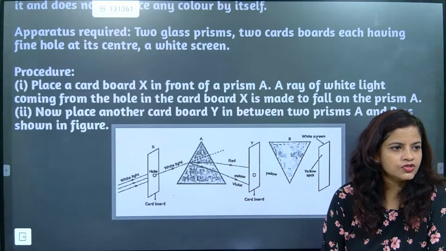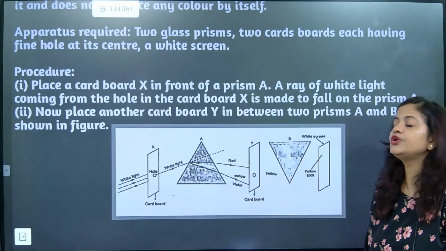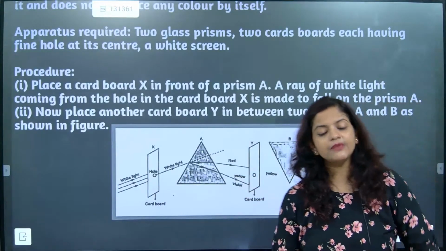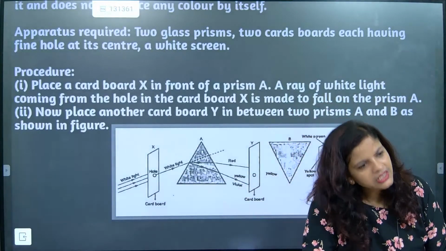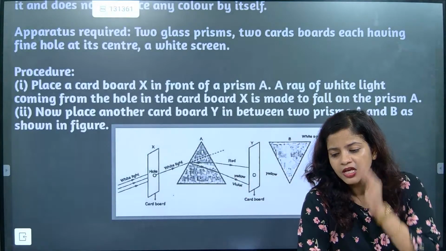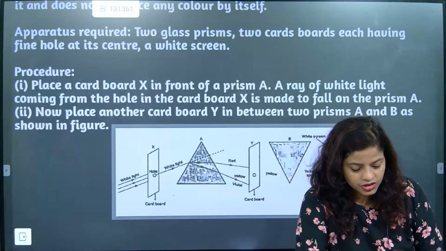You see, if yellow color is going down in this one, in the other it is going up. Understood? So the deviation is going to change. That is one thing there. So many times in CBSE, you will be seeing the type of questions where they are asking about this experiment. Specifically, I'm talking about this one, beta.